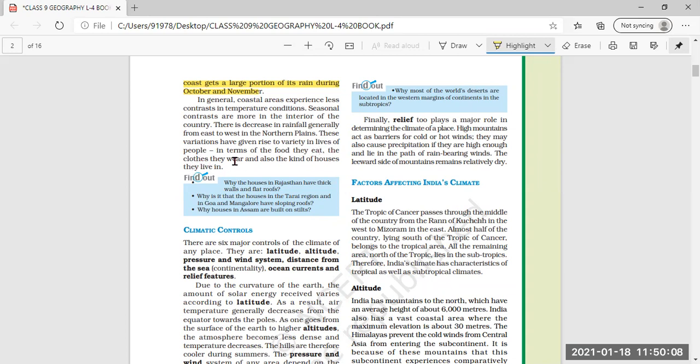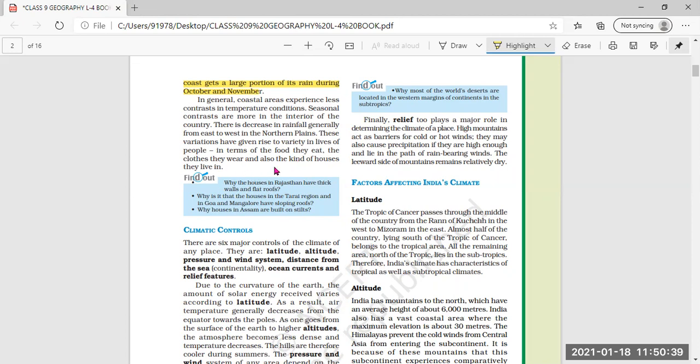These variations have given rise to a variety of lives of the people in terms of the food they eat, the clothes they wear, and also the kind of houses they live in. That means due to the climatic conditions, even the way of living of the people of a particular area has adapted to the prevailing climate.